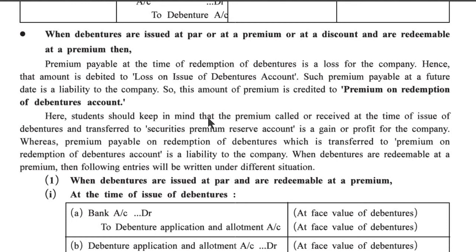Here, students should keep in mind that premium called or received at the time of issue of debenture and transferred to securities premium reserve account is a gain or profit for the company. Whereas premium payable on redemption of a debenture, which is transferred to premium on redemption of debentures account, is a liability to the company. When debentures are redeemable at premium, then the following entries will be written under different situations.